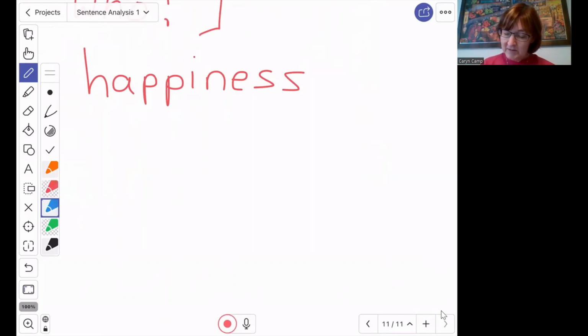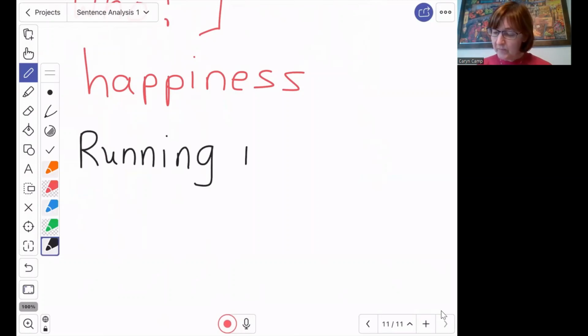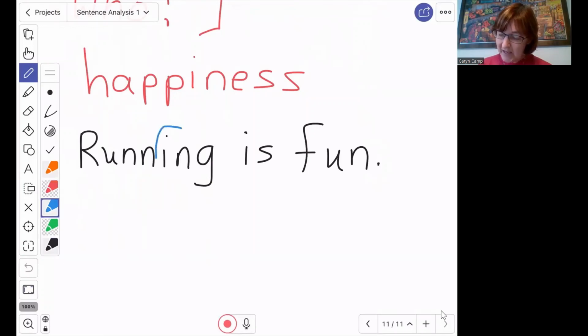Another idea would be the idea of an activity. For example, if I said to you, running is fun, this is a really tricky sentence to figure out what the subject is, because when you look at running, it has an ing on the end, and we like to think of ing words as actions: swimming, running, talking, jumping, driving, sleeping.